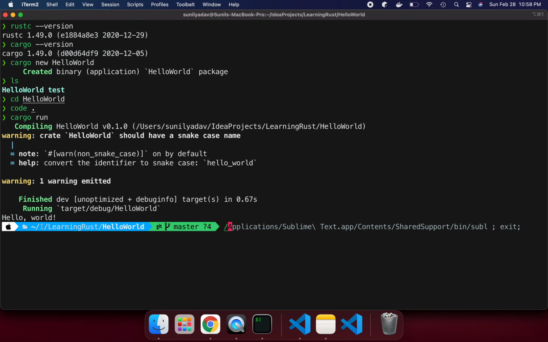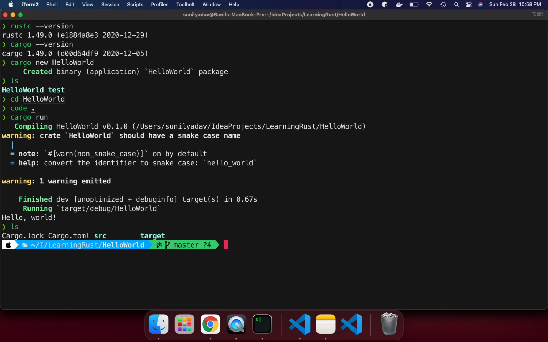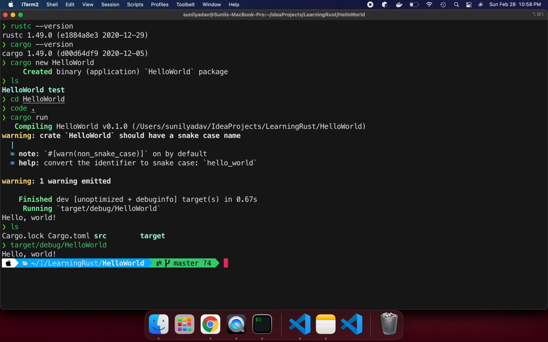We can directly run it like target, debug, hello world. We can see it's also printing it here.